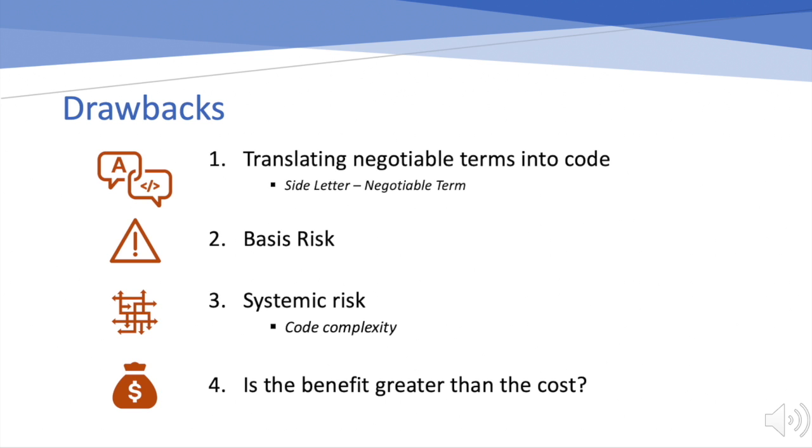Basis risk is a price discrepancy between the underlying asset and the derivative. Due to the fact that no derivatives contract are totally the same, a totally standardized smart contract will undoubtedly have basis risk associated compared to the exact same derivative at present. However, there are potential ways to mitigate this. Systemic risk is caused by errors within the complex code used to create smart contracts, and errors are obviously more likely to occur within negotiable terms.